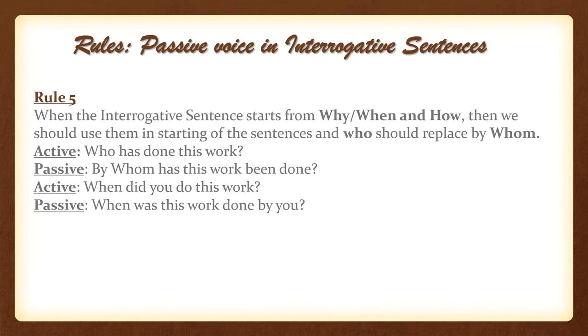Rule 5. When the interrogative sentence starts from why, when, and how, then we should use them in starting of the sentences and who should be replaced by whom. For example, who has done this work? can be written in passive form as, by whom has this work been done? So, these were the simple rules that you must have noted down to convert the interrogative sentences from active voice to passive voice. Now, we shall move to the imperative sentences.